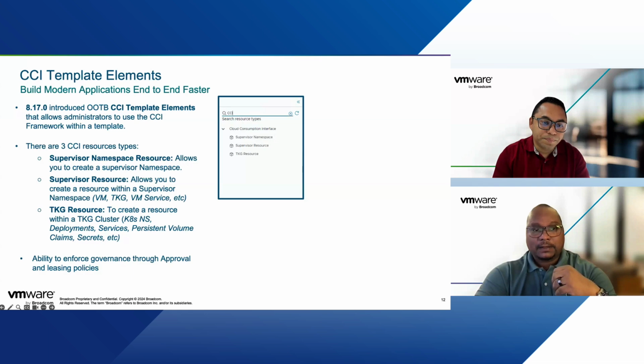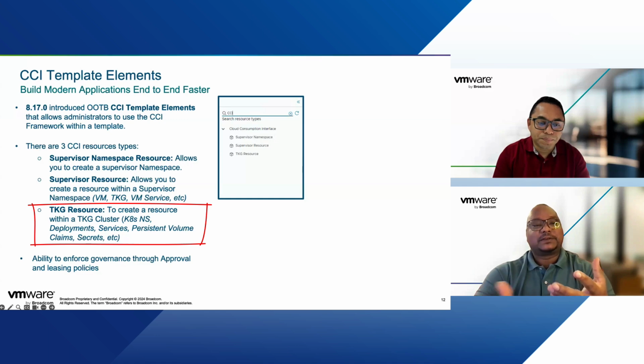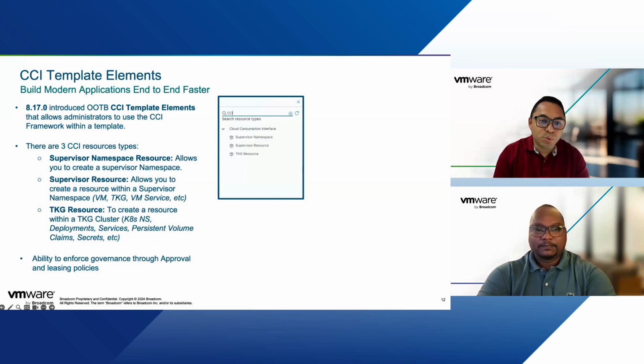Got it. And finally, the last one that you see there is the CCI element called the TKG resource. Now, what is the TKG resource? This is like 101 upstream Kubernetes resources that you want to create within the clusters. For example, you have a TKG cluster created. Now, within the TKG cluster, you want to create a service, create a deployment, and apply different secret policies and things like that. You can do that using the TKG resource. These are the Kubernetes elements themselves, right?